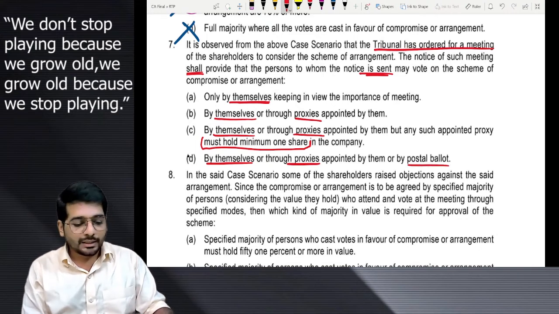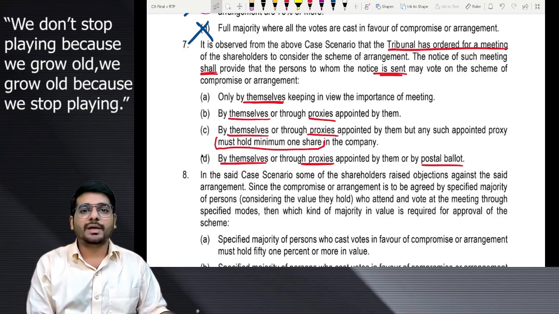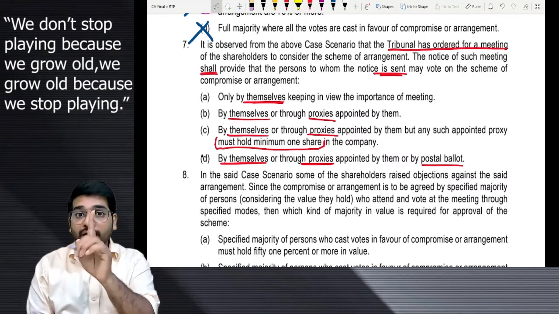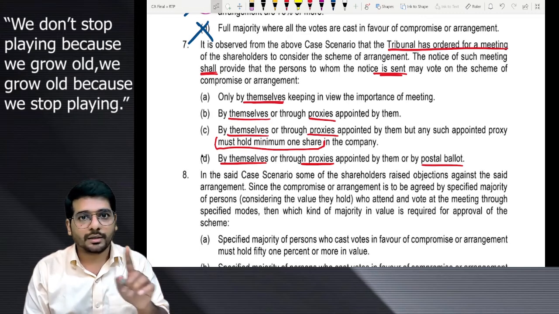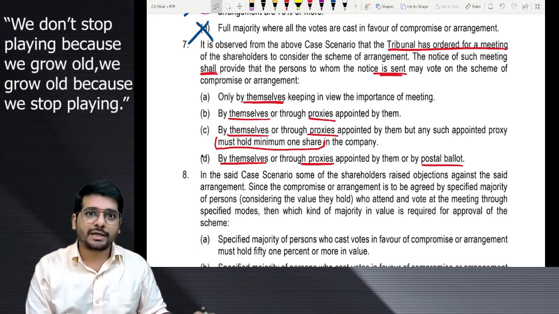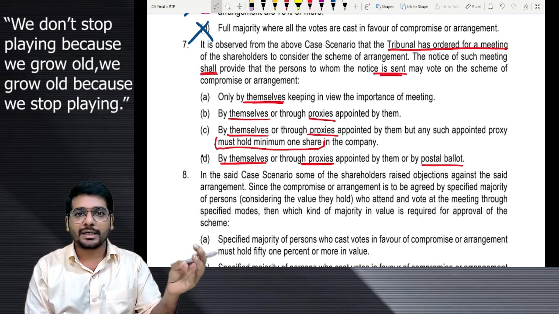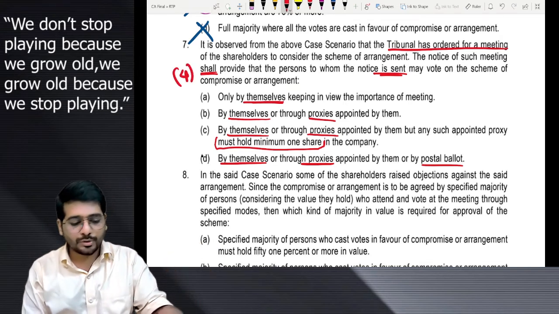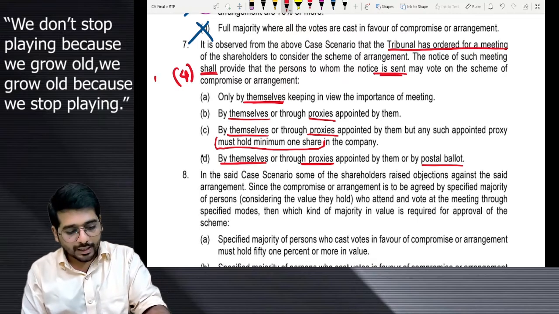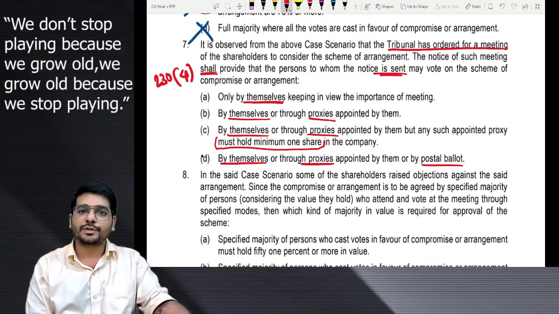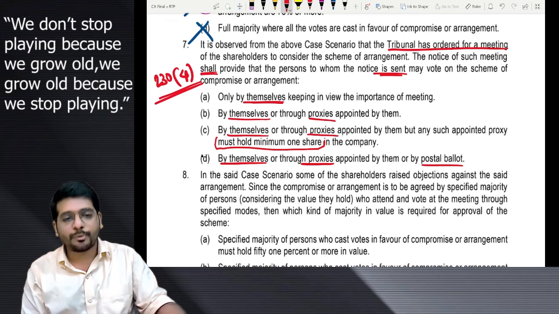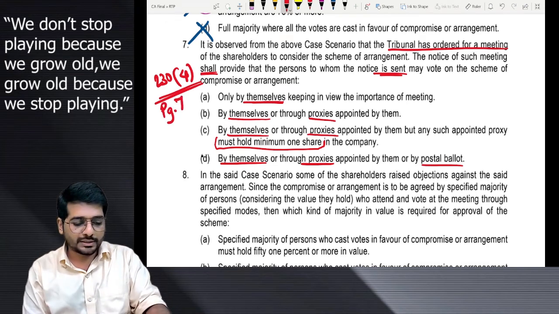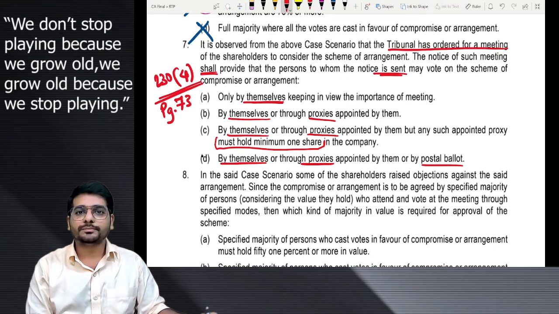4 options are there. Now, this is a type of question where you should not spend a second extra to think. If your concepts are clear, ADOA is the keyword that we used in the class. Meaning the fourth point that was supposed to be our subsection 4, and this is compromise arrangement, so it is section 230. And in this particular provision, I will give you the page number, you refer to page number 73 in my book.